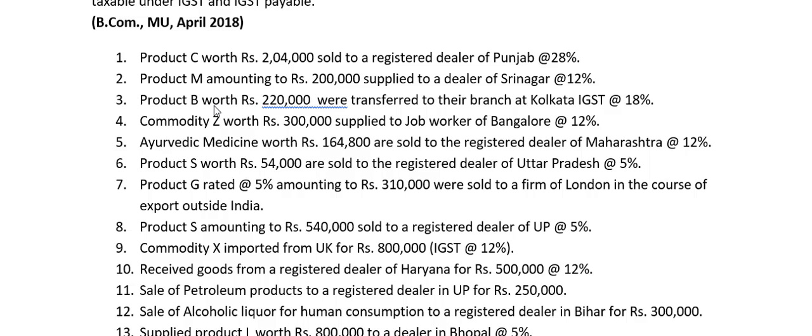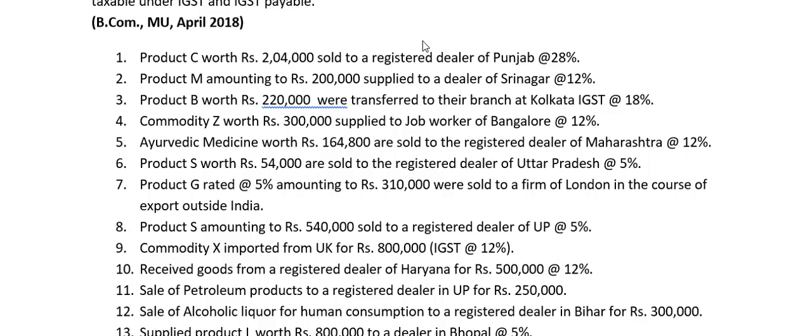Product B worth rupees 2,20,000 were transferred to their branch at Kolkata, IGST 18%. One of the important notes you have to keep in mind is that for goods transferred out of the state, please remember, branch transfer, if it happens within the state, will be considered as not a supply.